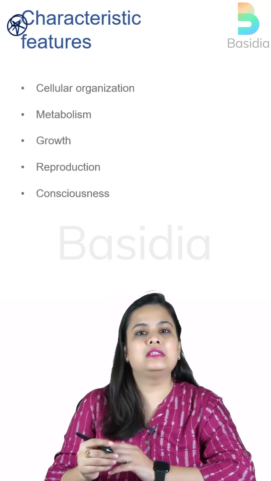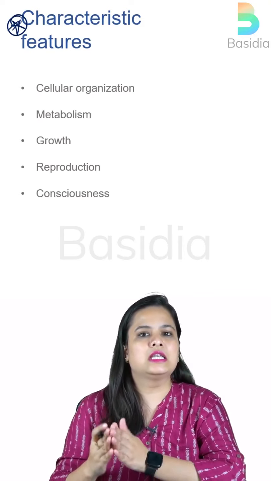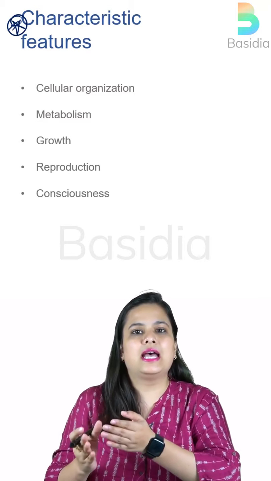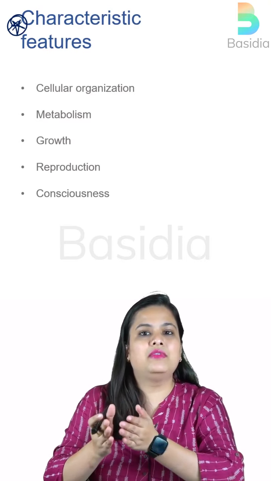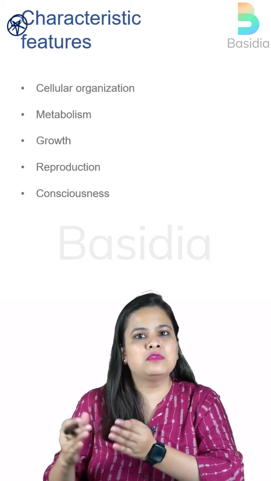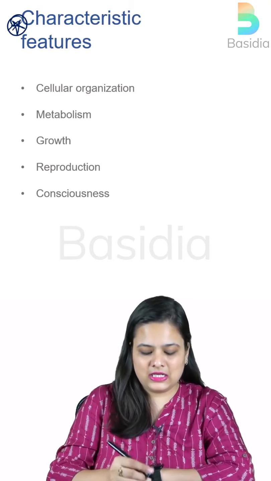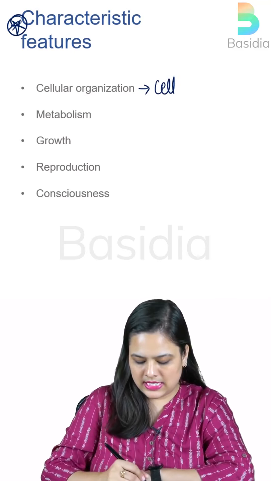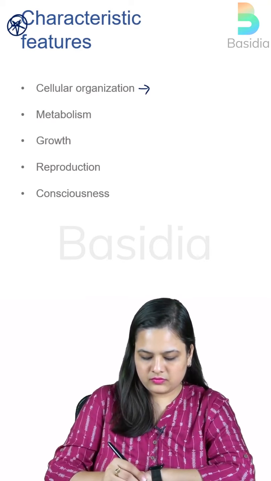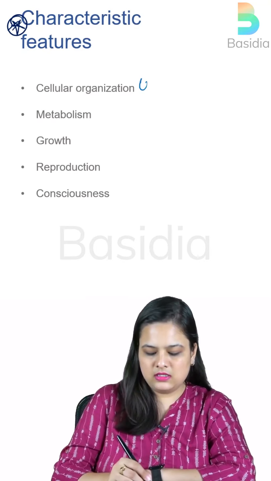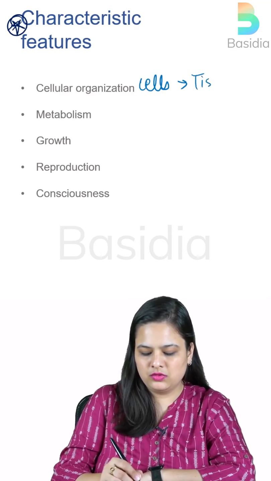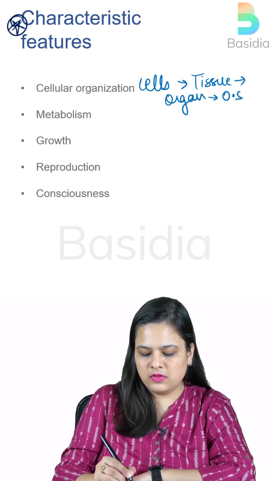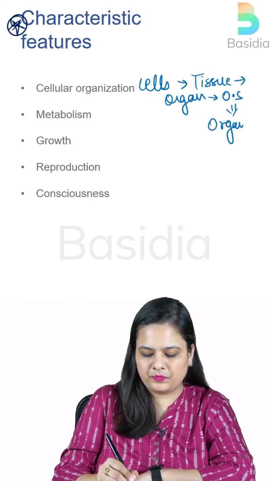Again, we have discussed this, that there are certain characteristics of the living organisms which help us identify that this particular organism is living, and we can simply differentiate these organisms from the non-living ones. So what are these characters? First will be the cellular organization, and as we all know, cells together form tissue. Tissues together form an organ system, and that is how a complete organism forms.